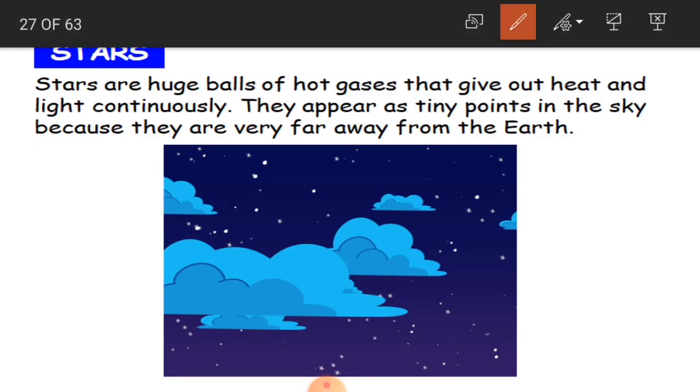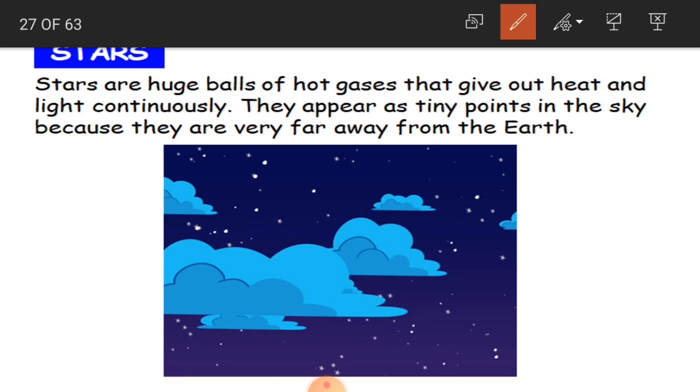So everybody loves to watch stars? We have so many rhymes also. In childhood we were learning about stars in the form of rhymes. They are very beautiful, shining and twinkling in the dark sky in the night. Okay, children? So stars are huge balls of hot gases that give out heat and light continuously, and they appear as tiny points in the sky because they are very far away from the earth.